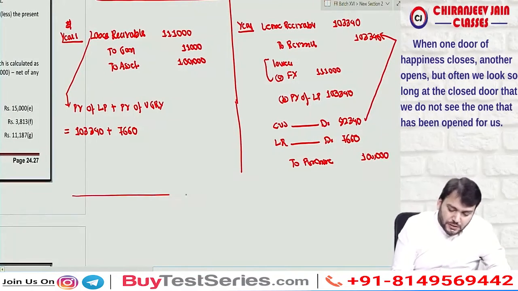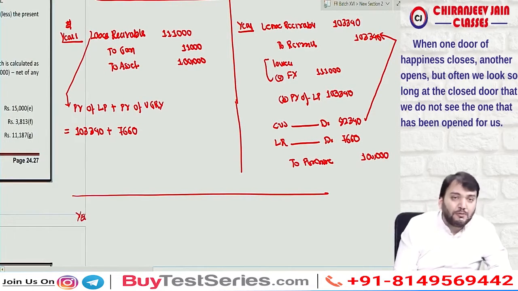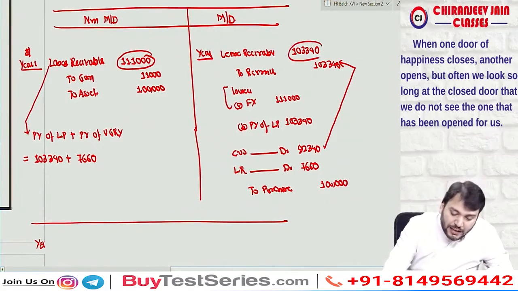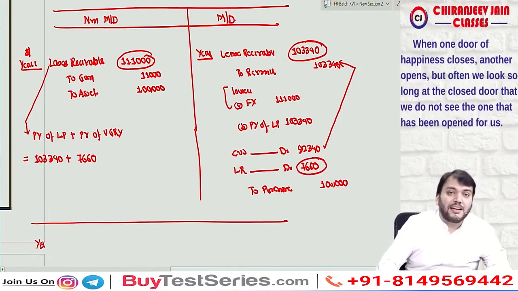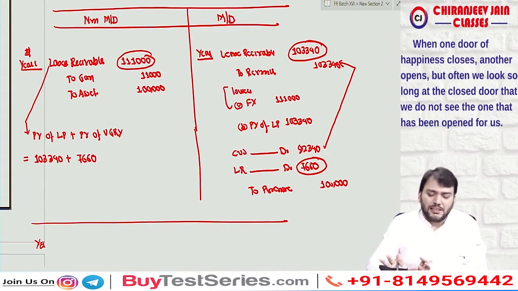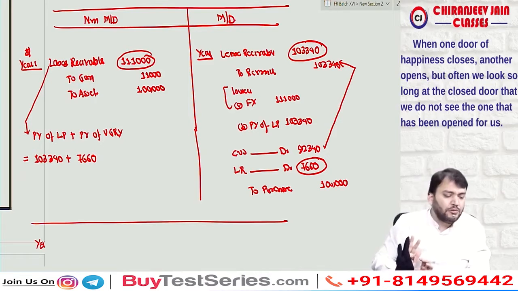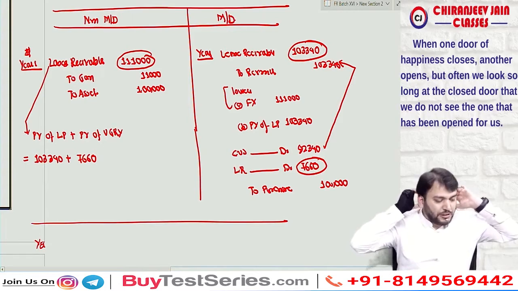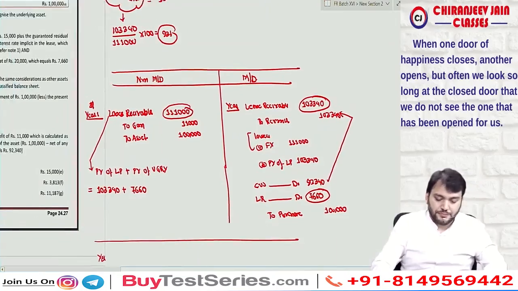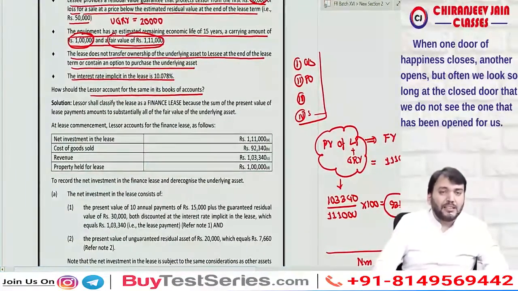Now we can proceed. At year end we recognize finance income. Finance income in this case will be calculated on 1,11,000. In this also it is calculated on 1,11,000, because this plus this will be 1,11,000 only, by taking the interest rate, that is 10.078%. I hope you have understood. Then the further journal entries you can easily do. Have you understood this entire point? Yes, sir, we have understood.